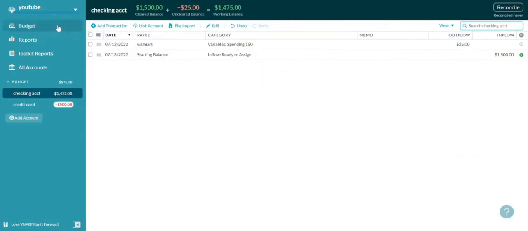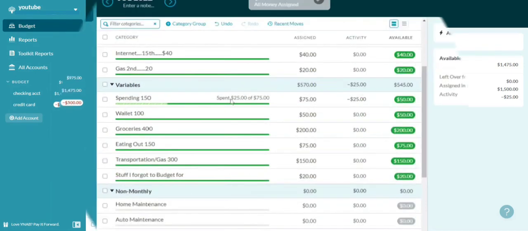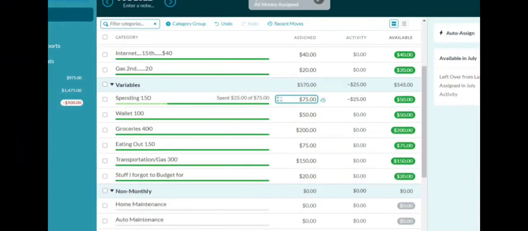Now, what happened to our budget, right? You spent $25 out of 75. So out of 75, you spent 25, you have $50 left. This is why I love YNAB.